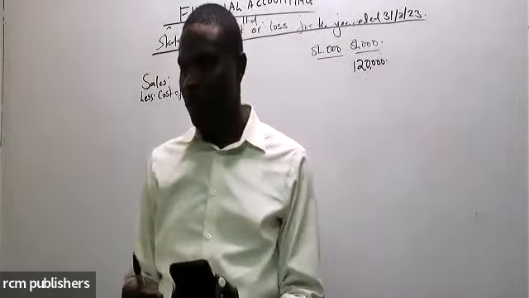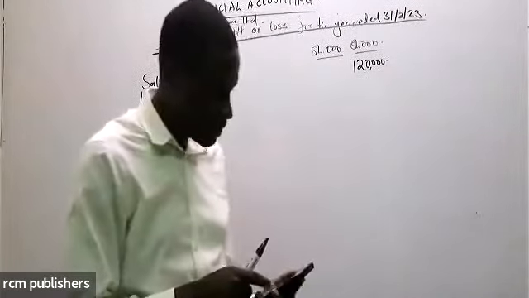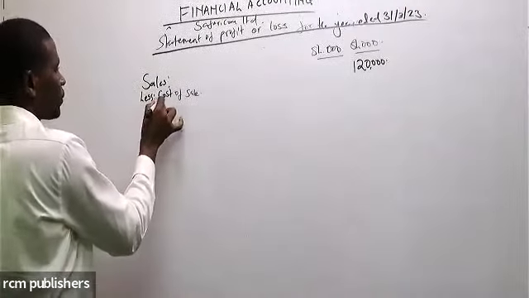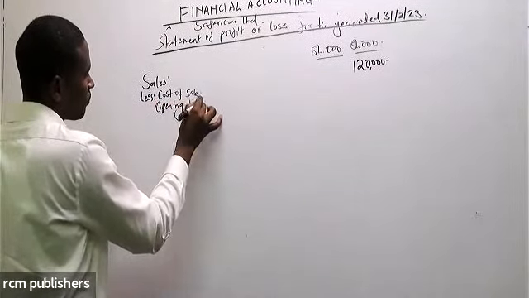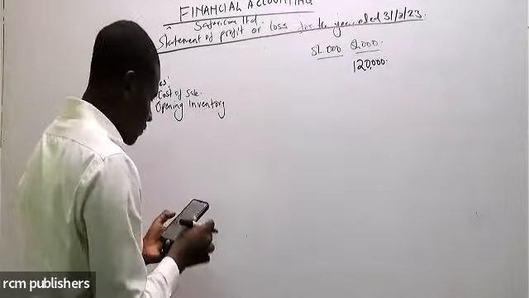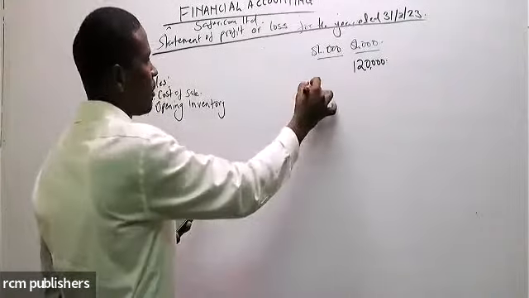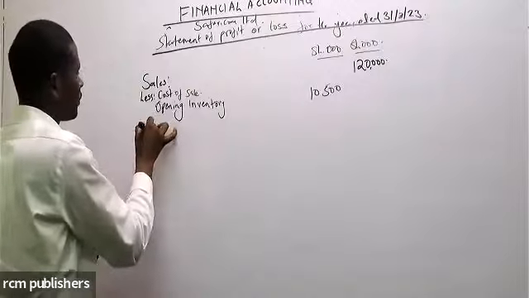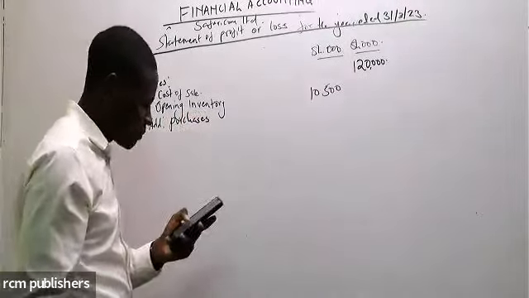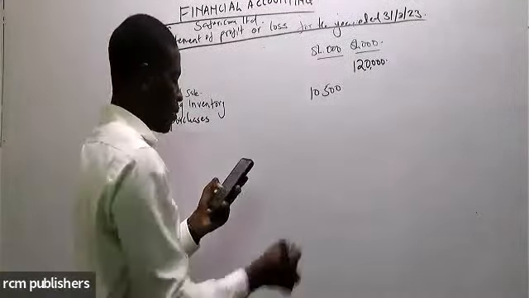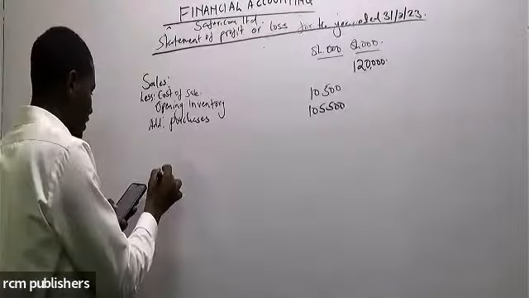So if I look at the cost of sale, the cost of sale here was not given directly. So we start with the opening inventory. Your opening inventory is given here as 10,500. You add purchases. The purchases given here is 105,500.